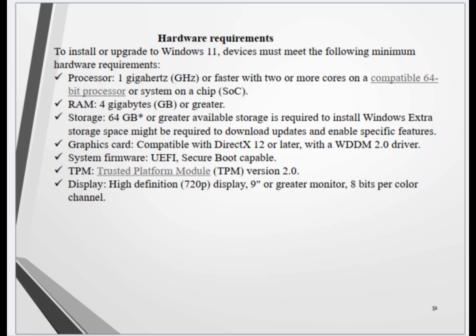Graphics card, compatible with DirectX 12 or later, with a WDDM 2.0 driver. System firmware, UEFI, secure boot capable. TPM, Trusted Platform Module, version 2.0. Display, high definition, 720p display, 9 inch or greater monitor, 8 bits per color channel.